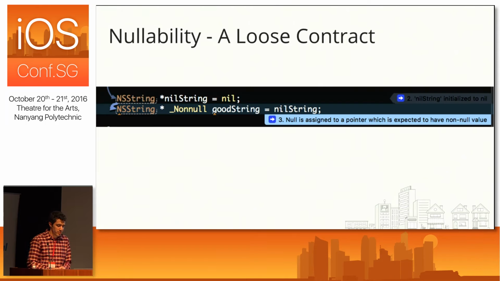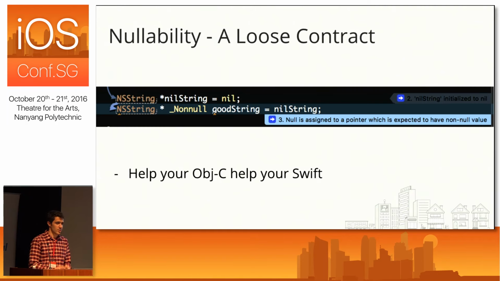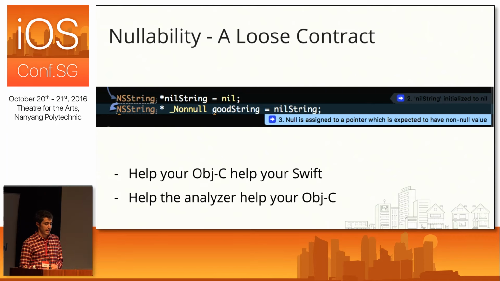Now the good news is that because we've gone ahead and marked up our code with all these nullability annotations, you can lean on the Objective-C static analyzer to help your Objective-C, help your Swift, and tell you when you might have broken this contract. But just generally, adding nullability annotations is a good idea in your code because you're telling the analyzer what your expectations are. And generally, the static analyzer will tell you that, hey, this expectation that you've set by adding these nullability annotations no longer holds up. So it's important to understand that when you're dealing with nullability annotations in Objective-C, it's just a contract with Swift, and it will blindly trust you. So don't lie to it.